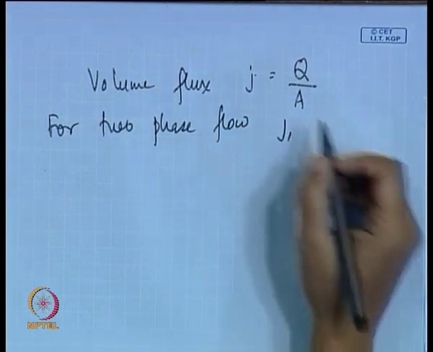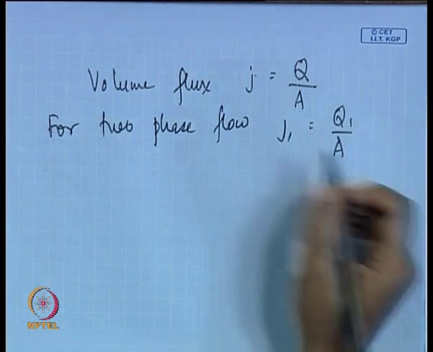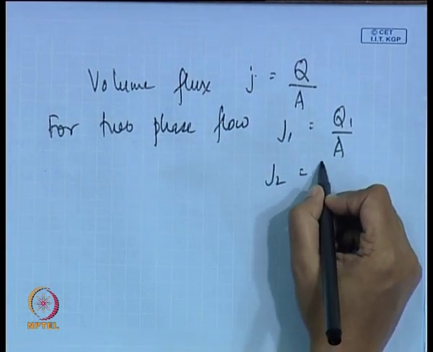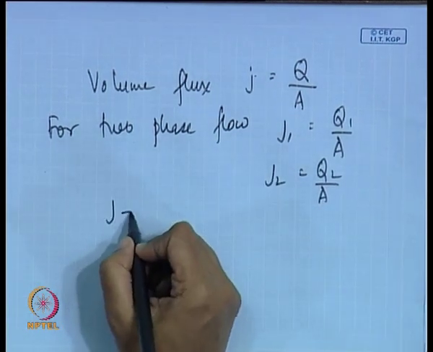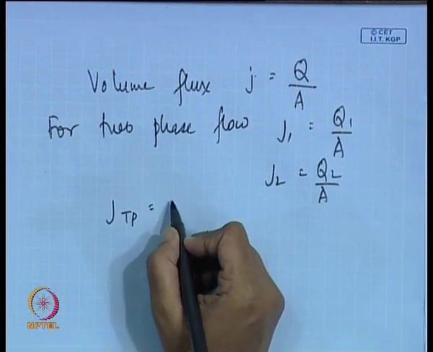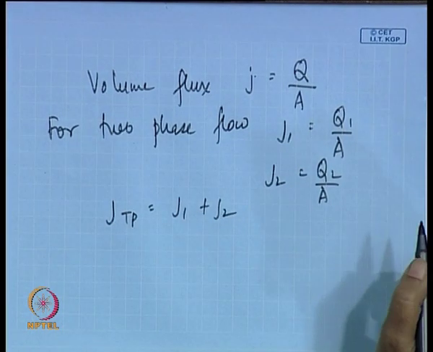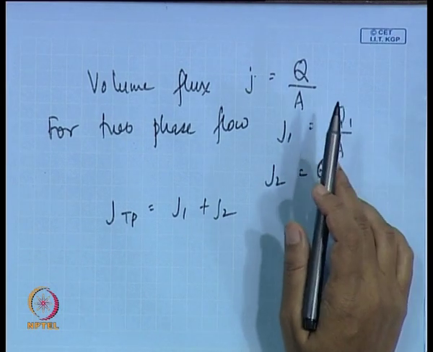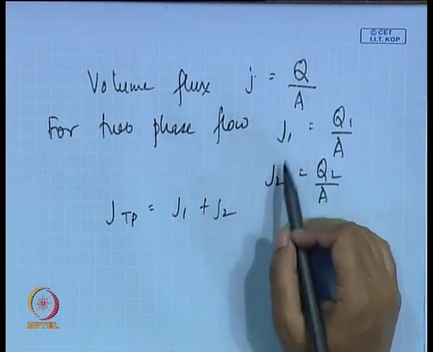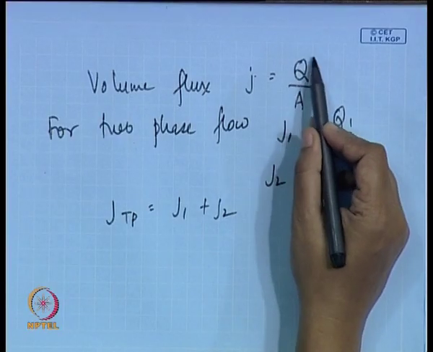We have J1, just like G1, this is equal to Q1 by A. We have J2, and we know the mixture volumetric flux is nothing but J1 plus J2. Agreed? Now, remember one thing, whenever I refer to these volume fluxes, I assume that the total volumetric flow